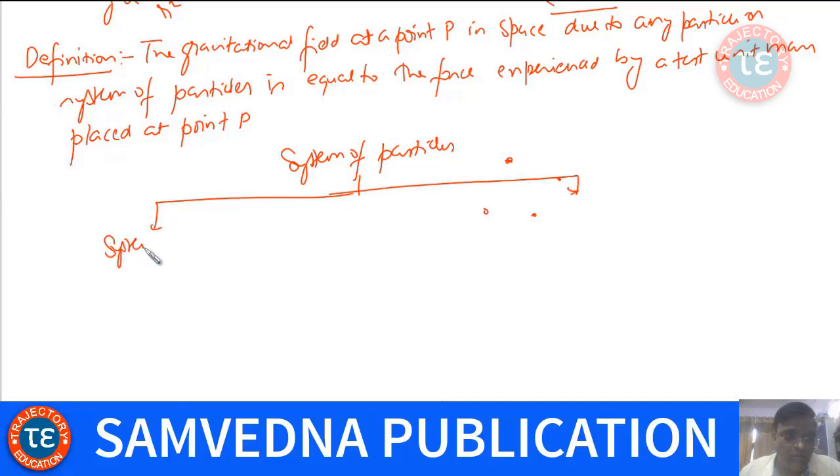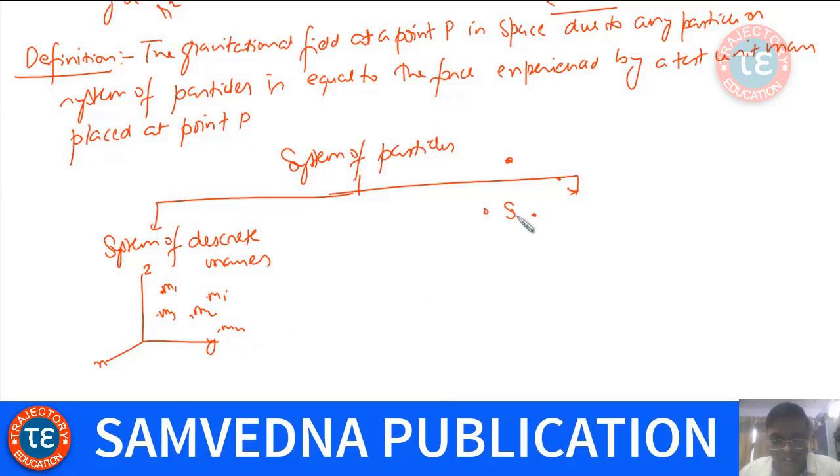One is a system of discrete masses, meaning point objects, say bodies of mass m1, m2, m3, mi, mn.